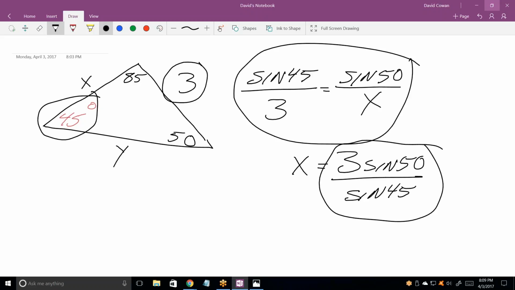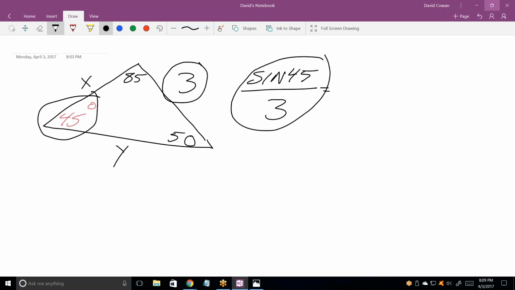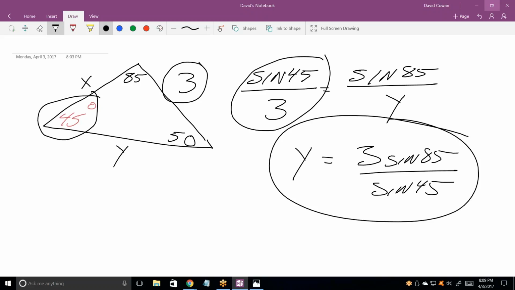Now, how do you get y? Remember what the law of sines says. Sine of 85 over y is equal to sine of 45 over 3. Correct. In other words, I use that same relationship to solve for y. Sine of 85 over y. And that makes y equal to 3 sine of 85 divided by sine of 45. So that's how you solve triangles using the law of sines.